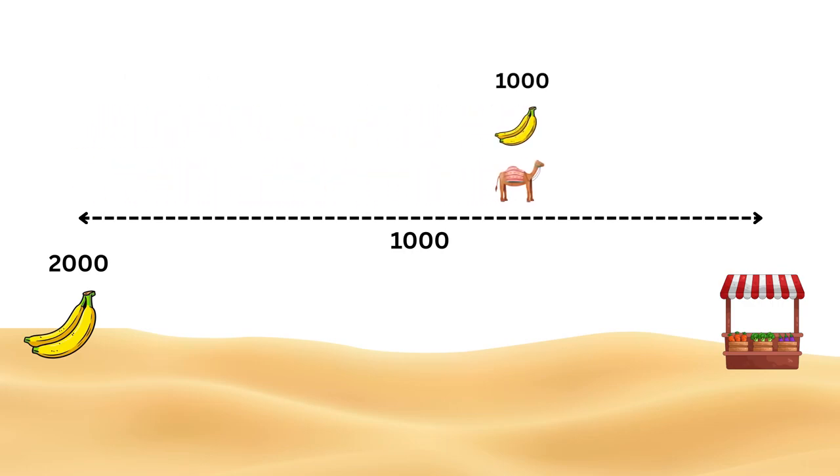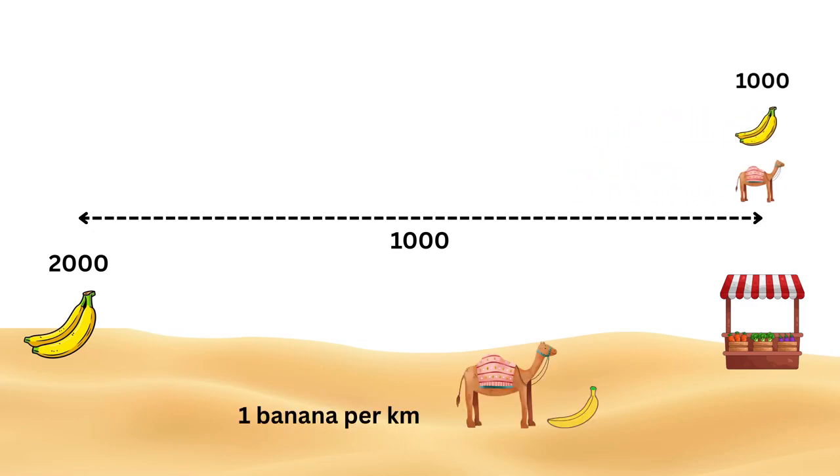The most obvious idea is to load 1,000 bananas on the camel and send it straight to the market. But this idea fails immediately. For every kilometer the camel walks, it eats one banana. After 1,000 kilometers, it will eat all 1,000 bananas, leaving nothing to deliver. Worse, once the camel reaches 0 bananas, it cannot even return because it has no food left for the journey back. So this direct method clearly does not work at all.